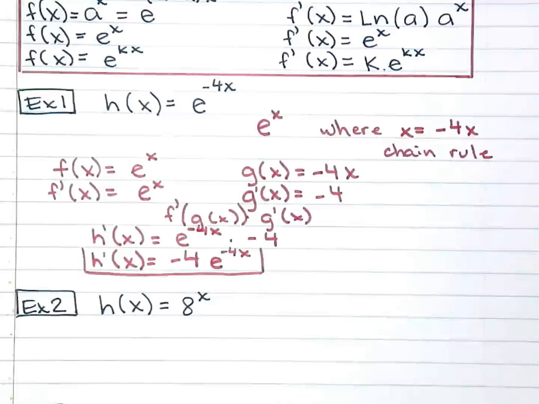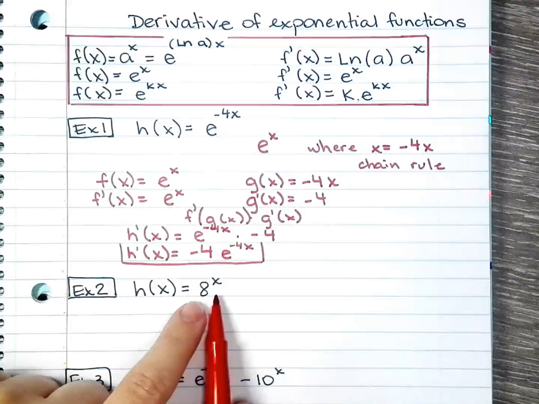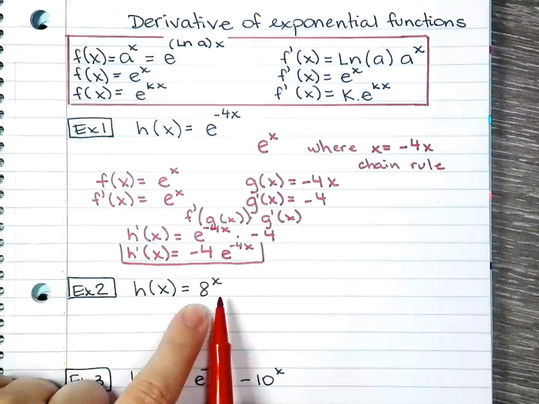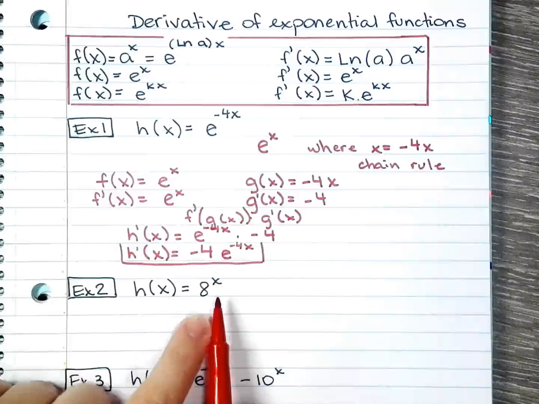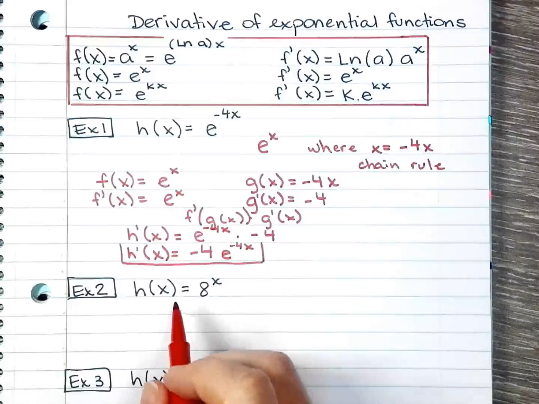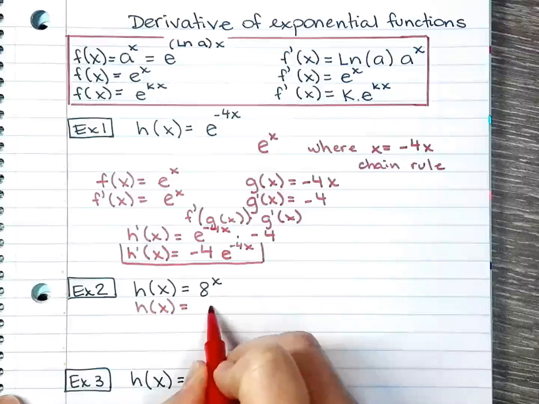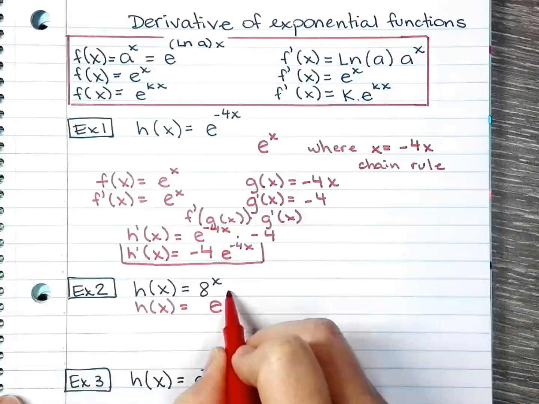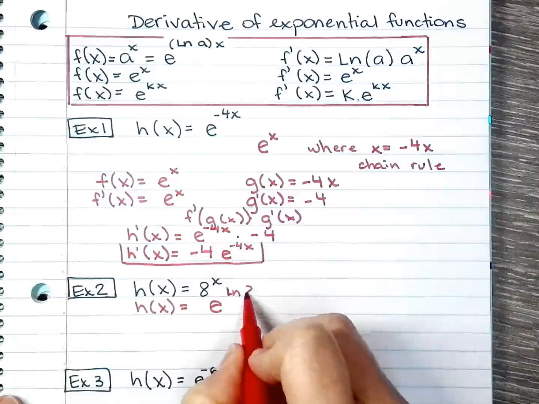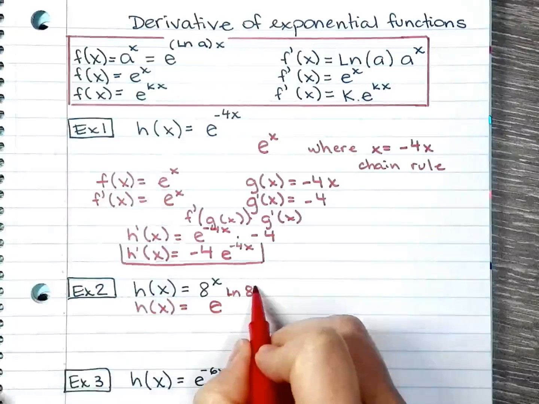Now, example 2, we have another exponential function, but now the base is 8. And like I said a couple minutes earlier, I can rewrite any exponential function as base e. So that's what I'm going to do before I start solving anything. So if I write that as base e, I know I have to write the exponent as natural log of 8, because I'm following this property right there.